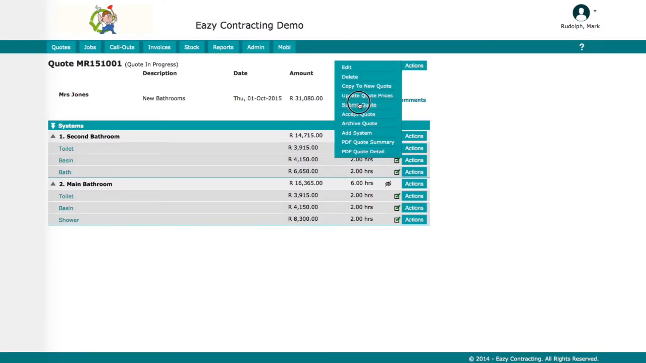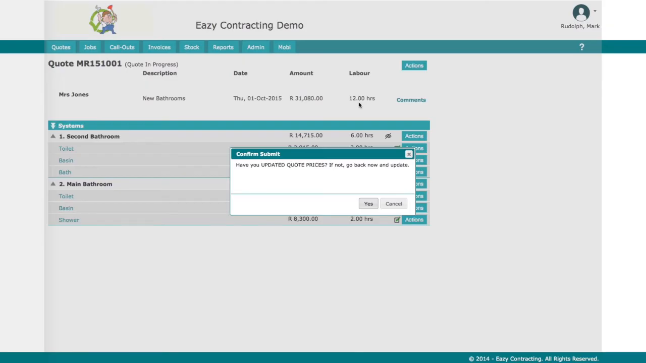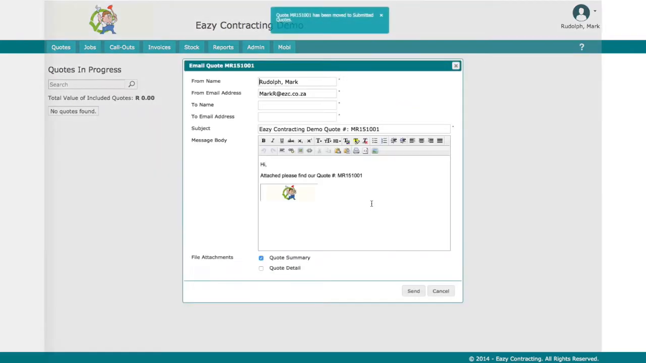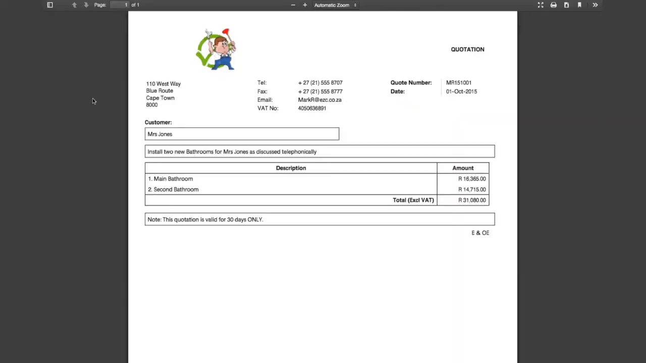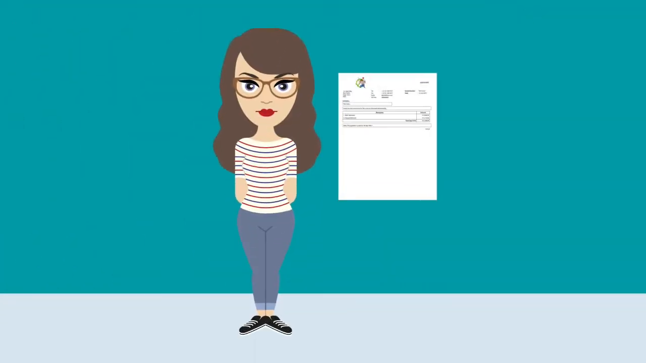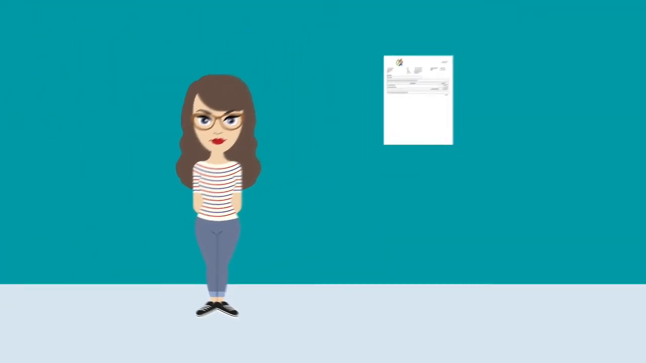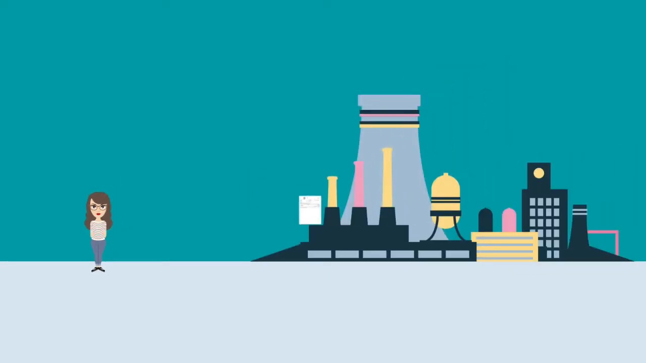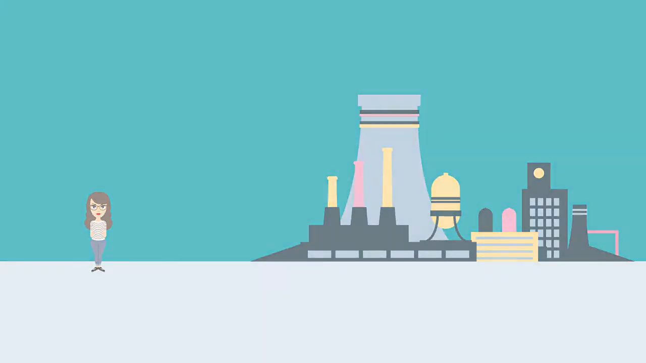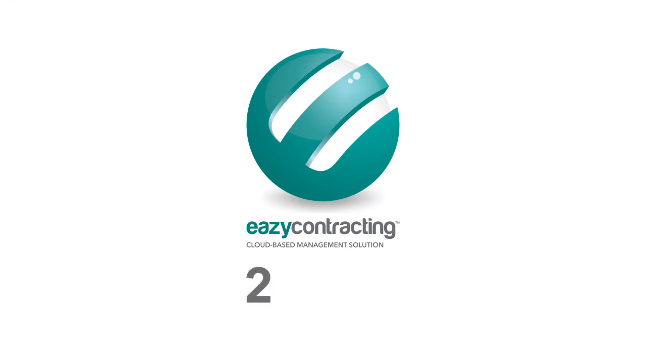Once all systems and subsystems have been created and checked, the quote is then submitted to the client. Submitted quotes can be printed and/or emailed to the client in a PDF format. Submitted quotes cannot be altered. When the quote is accepted by the client, it is moved to Job in Progress, and work on the job can begin.